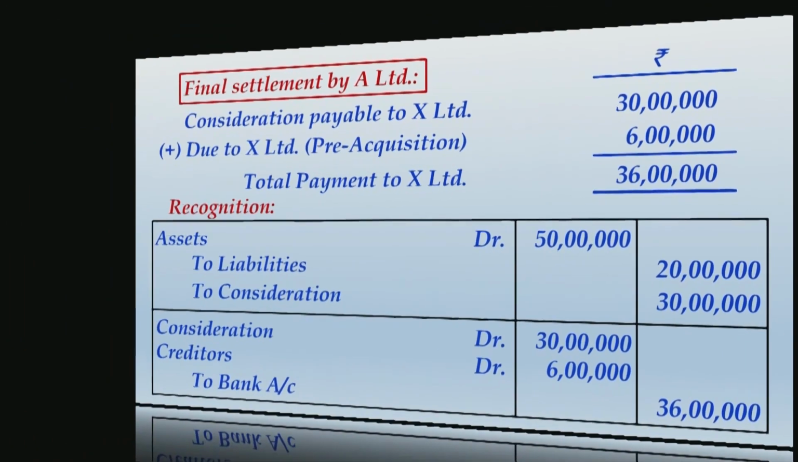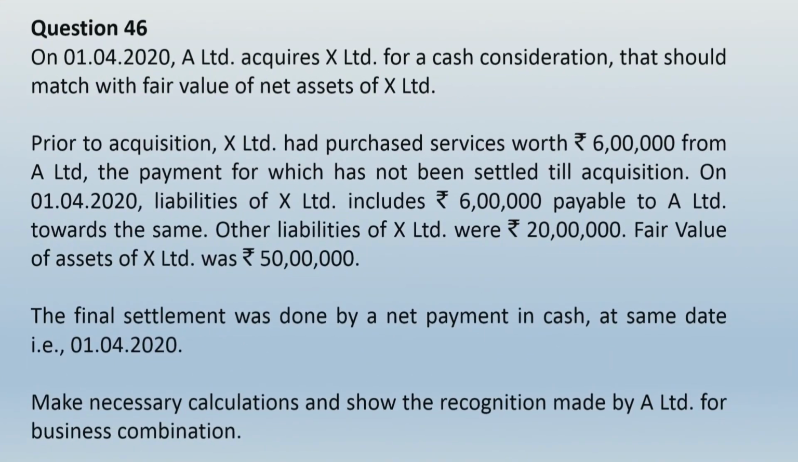Let us move ahead and take up another scenario, the reverse scenario, which is given in question number 46. Let us read this question. On 1/4/2020, A Limited acquires X Limited for a cash consideration that should match with the fair value of net assets of X Limited. Prior to acquisition, X Limited had purchased services worth rupees 6 lakhs from A Limited, the payment for which has not been settled till acquisition. On 1/4/2020, liabilities of X Limited include rupees 6 lakhs payable to A Limited towards the same.